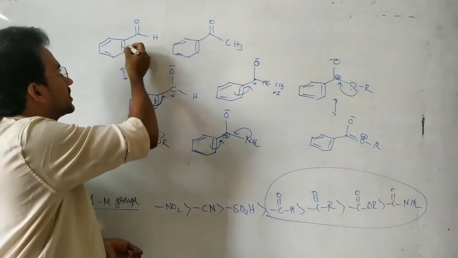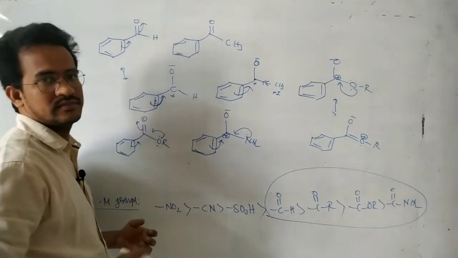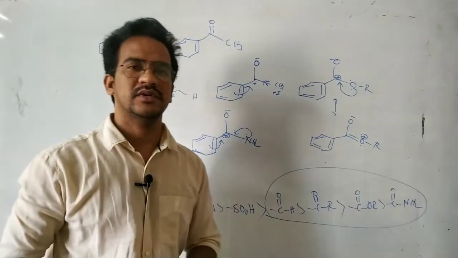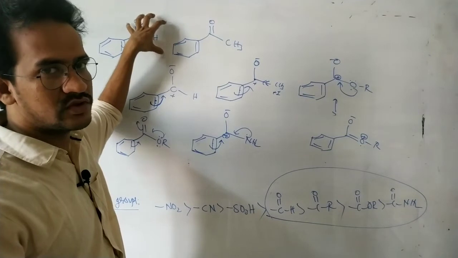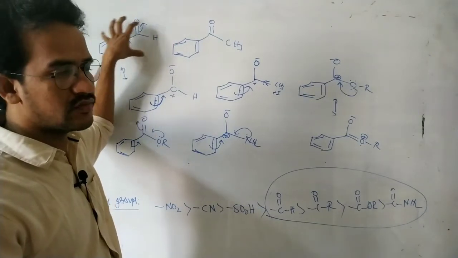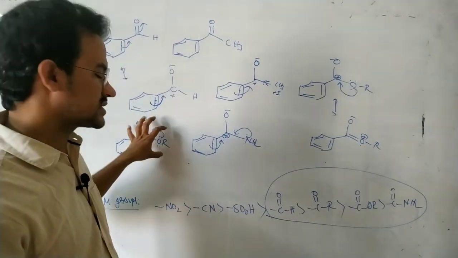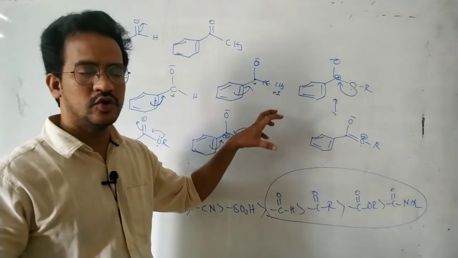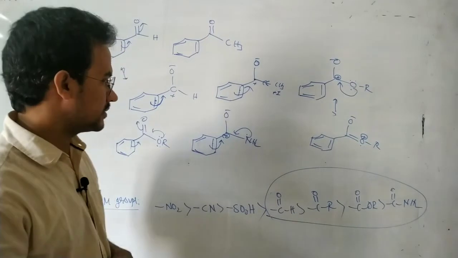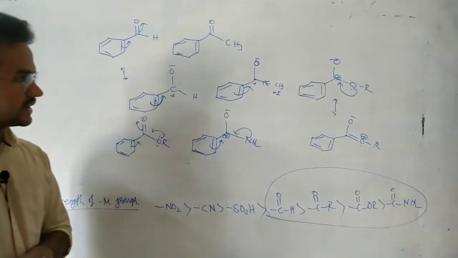So a higher extent of resonance gives a higher extent of minus M effect, a higher extent of electron withdrawing nature, in the aldehyde working with benzene. But a lesser extent for the ester and amide groups. So that is the strength of the minus M groups.